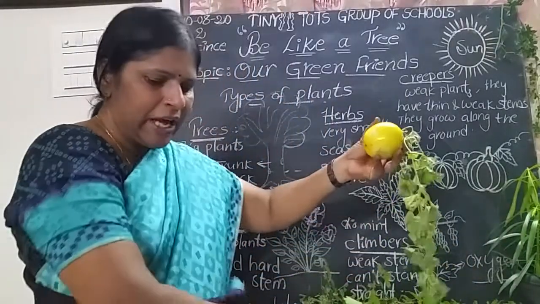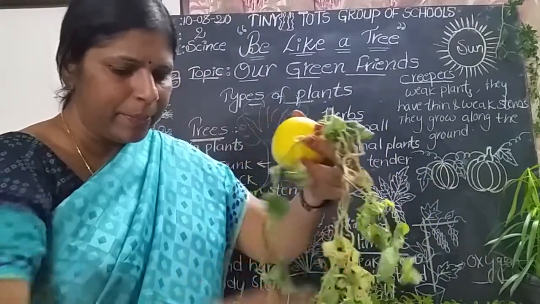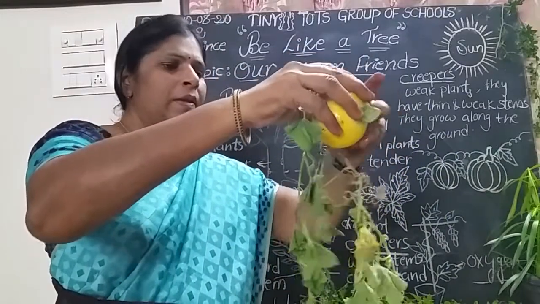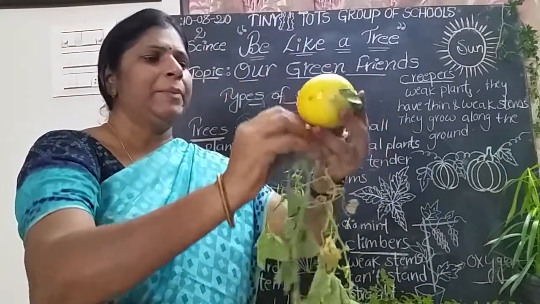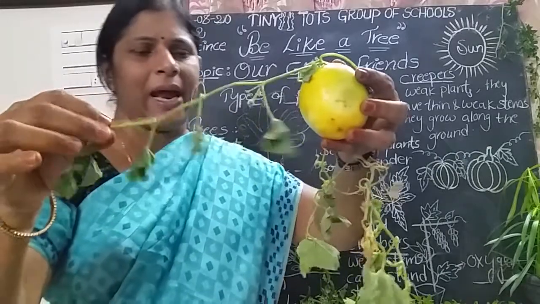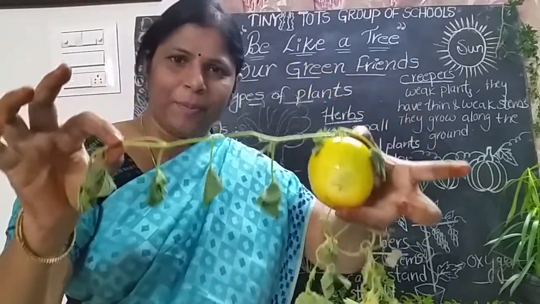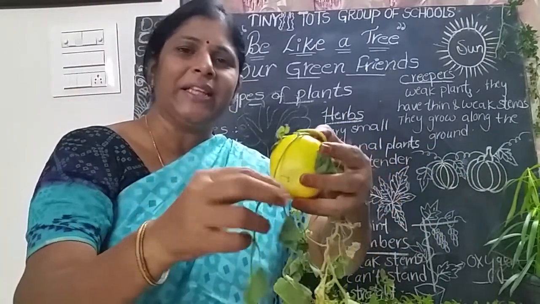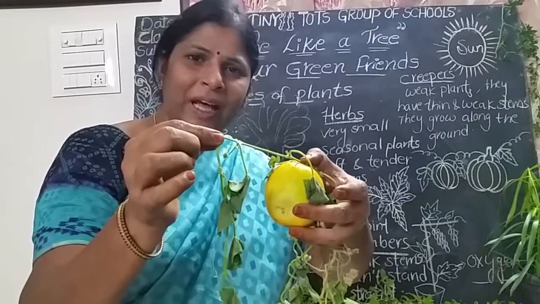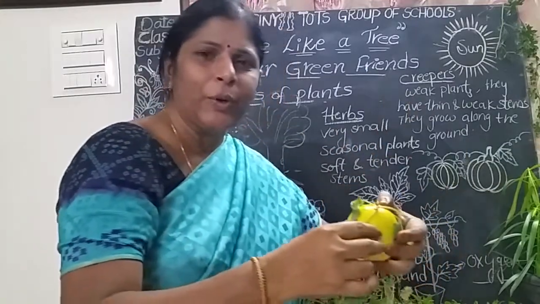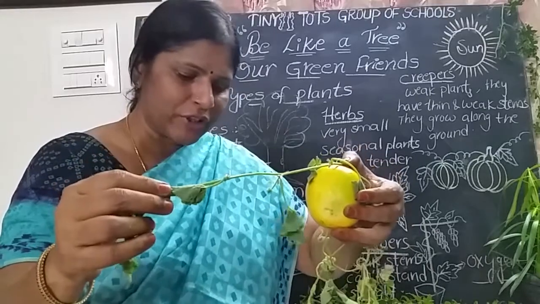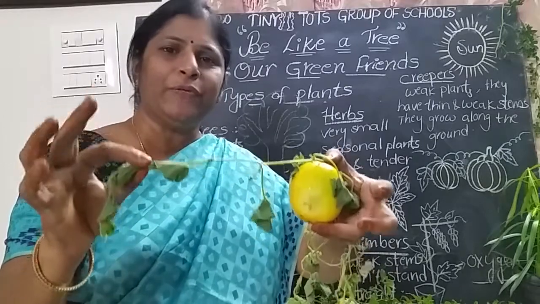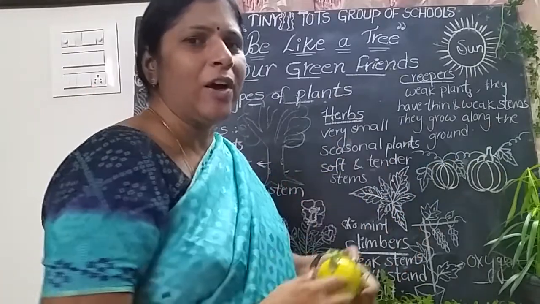Now see here, they grow along the ground and bear large and heavy fruit, children. So creepers are the plants, this is the example of creeper. Creepers are the weak plants. They have very thin and weak stem. They creep along the ground. They have heavy fruits. They grow along the ground and bear large and heavy fruits, children. That's why they creep along the ground.